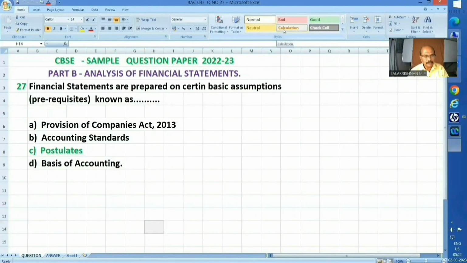So, as usual, let me switch gear to my sharing section of this video. Sharing of files and explanation thereon. Well, question number 27. Financial statements are prepared on certain basic assumptions or prerequisites known as dash. Four different answers are given. And answer C, postulates, is the correct answer.